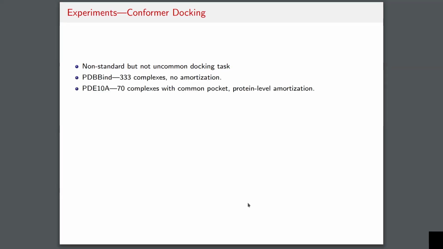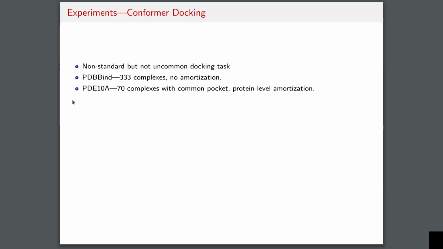So we're going to have two data sets, one of which is PDBbind, which is of course very well known. The downside of PDBbind is that because all of the complexes have unique proteins and unique ligands, there's actually no opportunity for amortization. And what we're going to see is that the method doesn't really have much of an advantage over standard methods on PDBbind because these precomputations, if you have to do them every single time, they actually do turn out to be quite expensive.